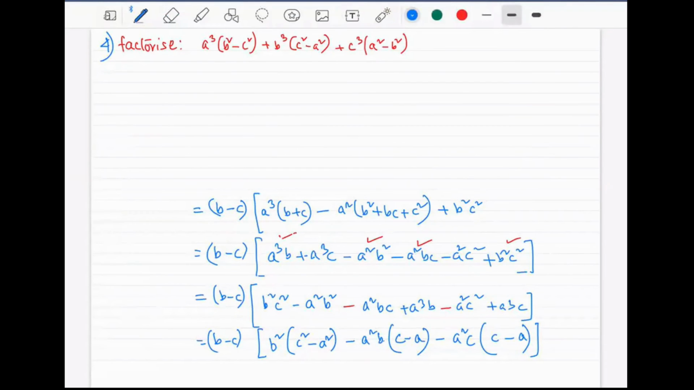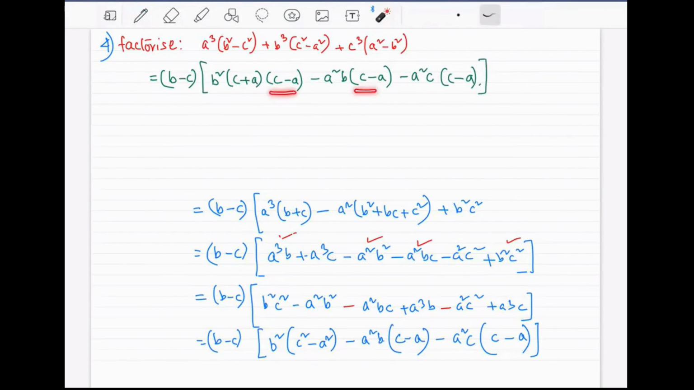So let me continue with the green color. Look. From here, what I have to do is break this down. I have to break c square minus a square as c plus a whole bracket c minus a. All the other terms will remain unchanged. So it will look like this: b square c plus a whole bracket c minus a whole bracket, a square b c minus a, square c minus a.